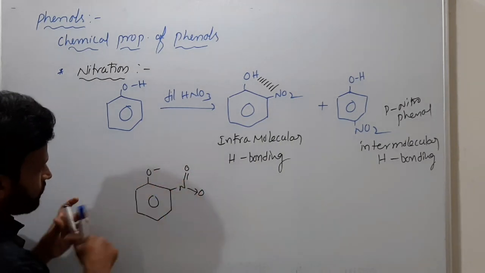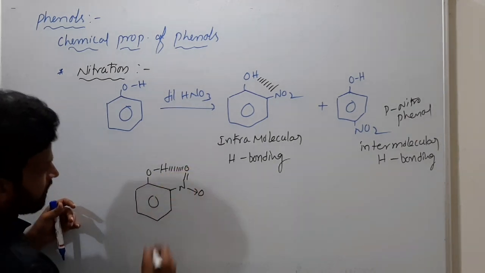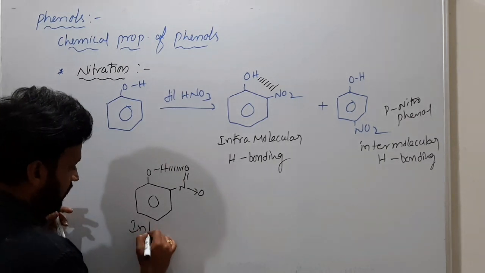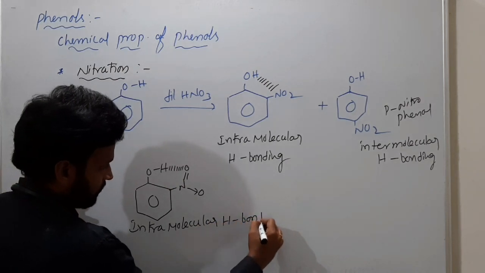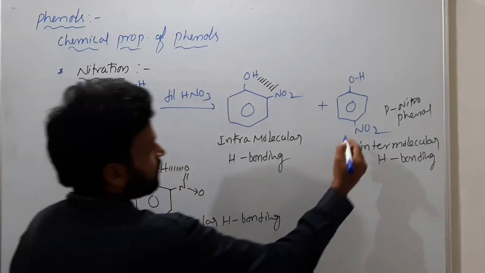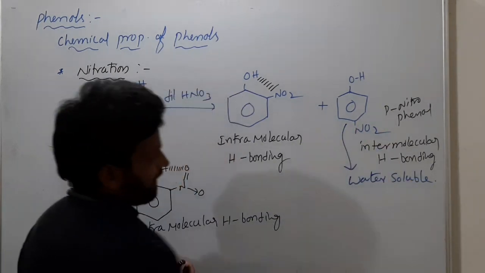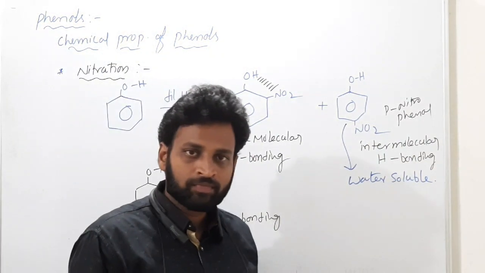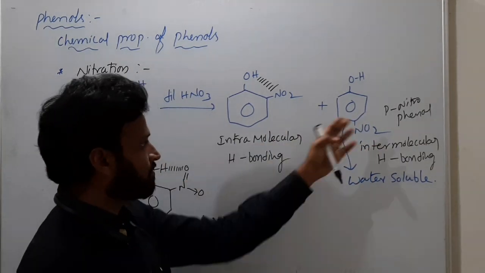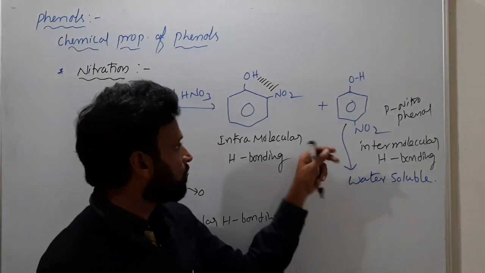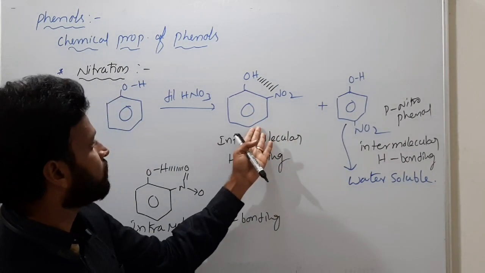Intramolecular hydrogen bonding: OH and N double bond O, single bond O, that is NO2. Between this hydrogen and this oxygen belonging to nitrogen, there is intramolecular hydrogen bonding. So among these, para-nitrophenol is water soluble, so they can easily be separated. Who is forming hydrogen bonds with water? This one. Certainly the ortho isomer has a lower boiling point comparatively. By dissolving in water we can separate them. In water this will dissolve, and if you heat, the other will evaporate.